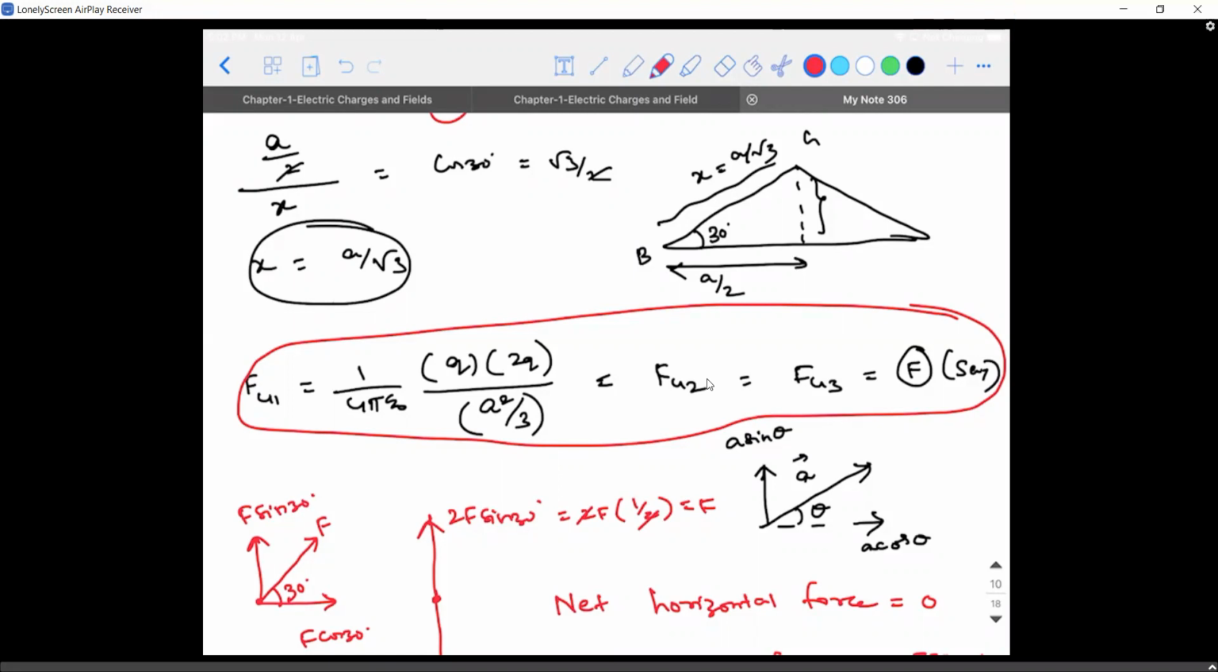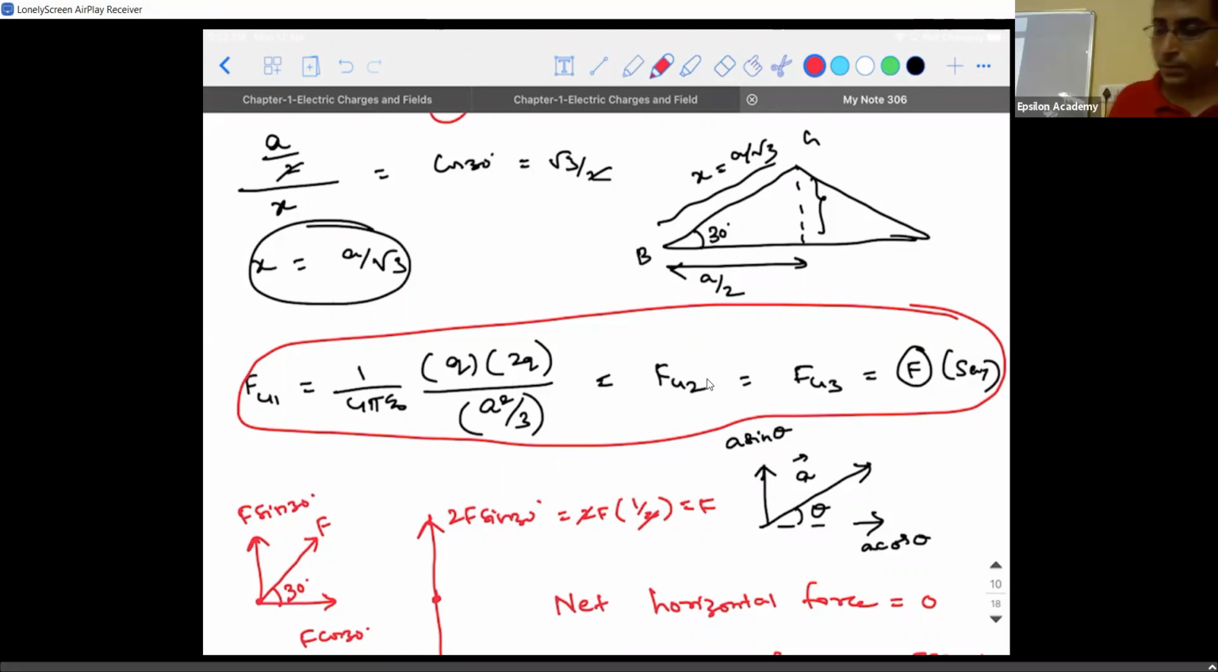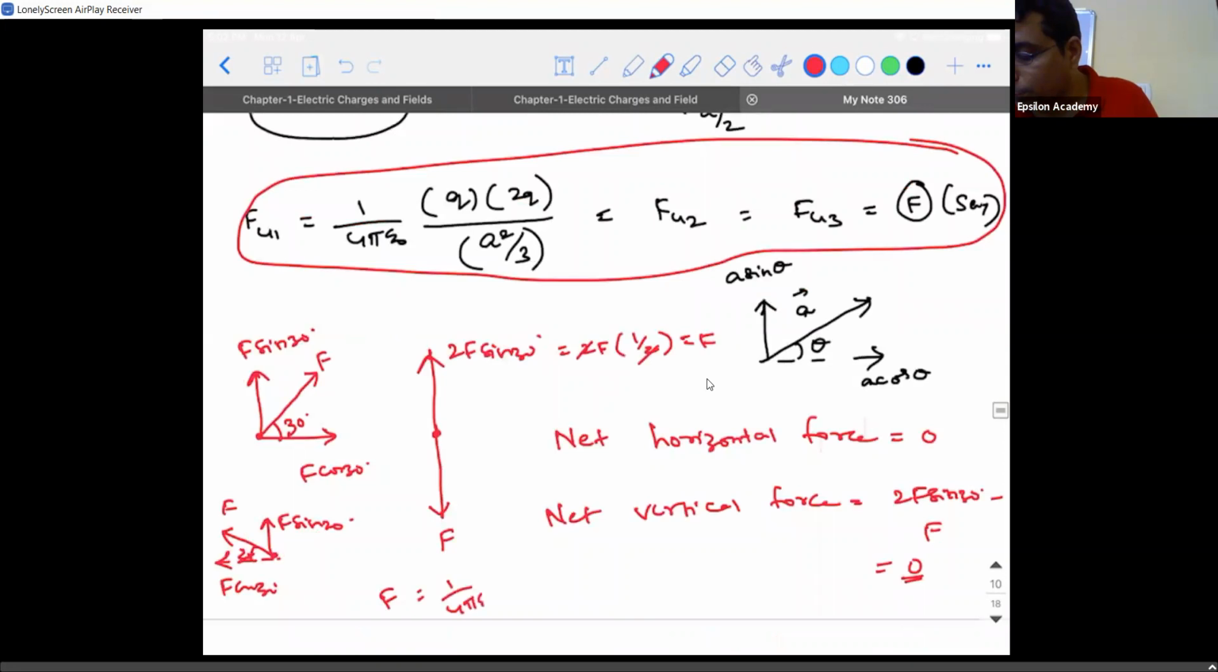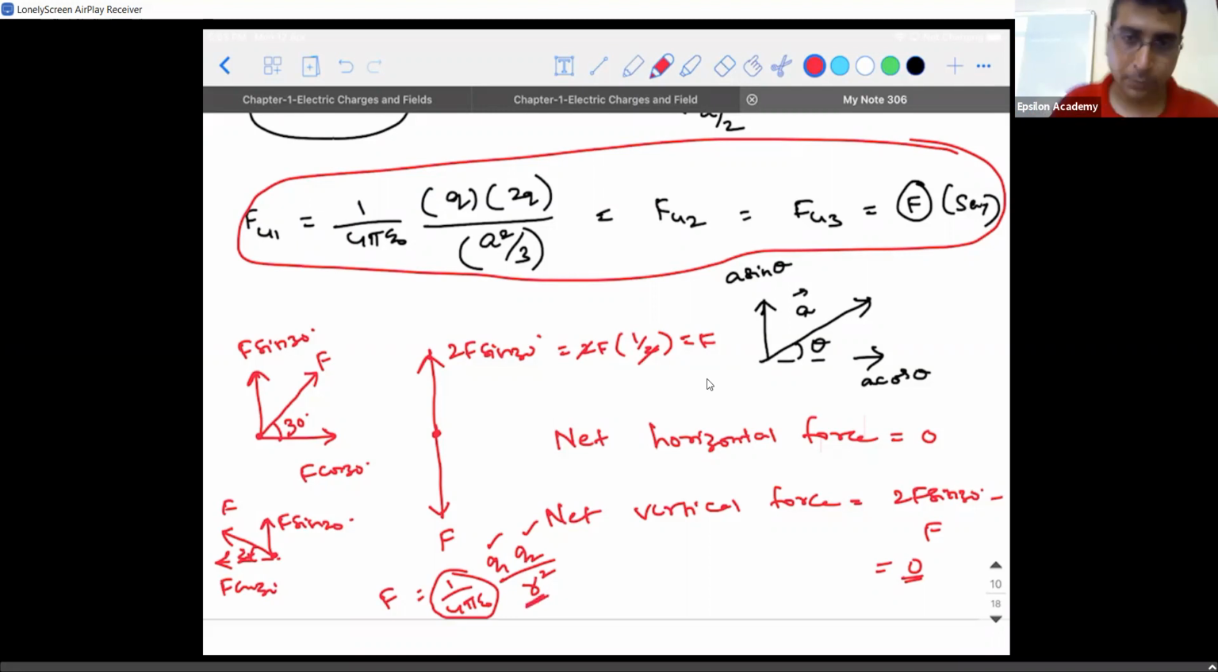Sir, why did you take it as f, sir? The all f41, f42, f43 is equal to f. Why did you take it like that? See, when you write Coulomb's law, f is equal to 1/4 pi epsilon naught into q1 into q2 divided by r square. So for f41, f42 and f43, 1/4 pi epsilon naught is common. The two charges that you are multiplying is also common. And the distance between the two charges is also the same. Right? So f41 is the same as f42 is the same as f43. For that I gave a name as f.